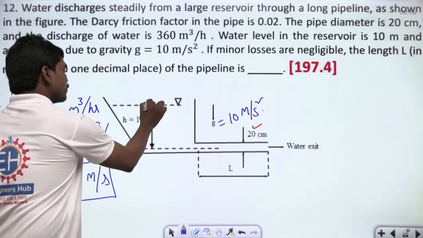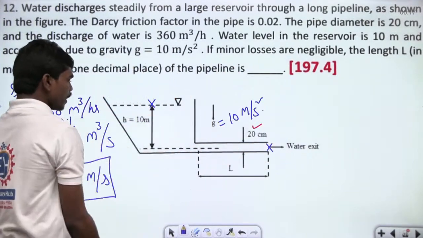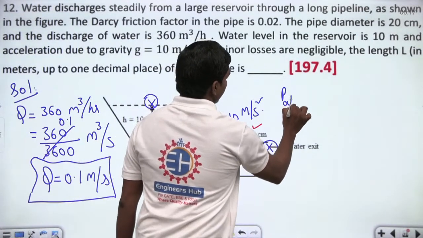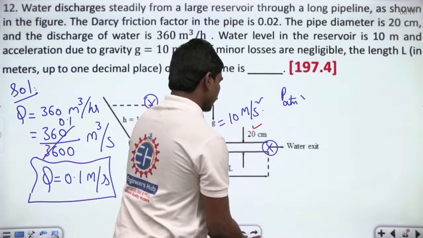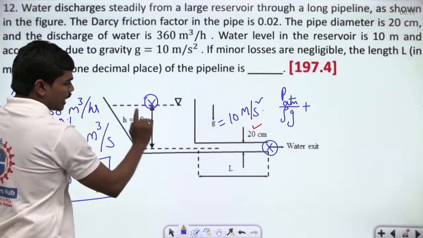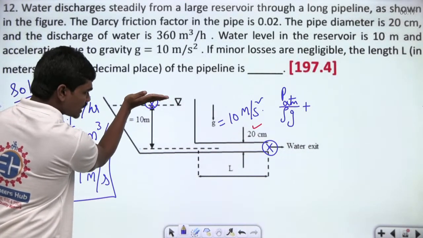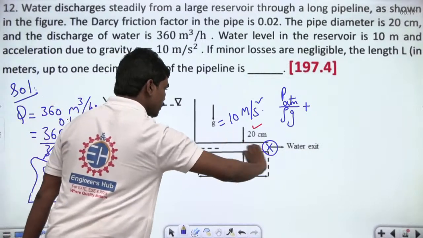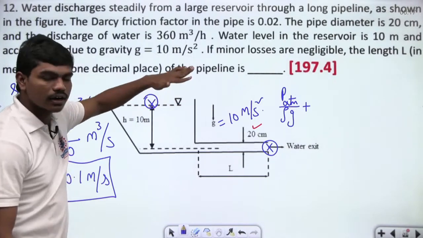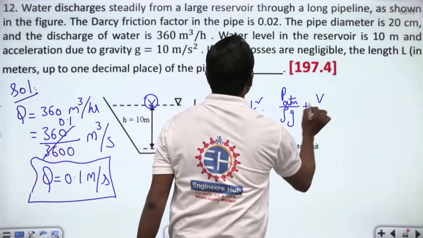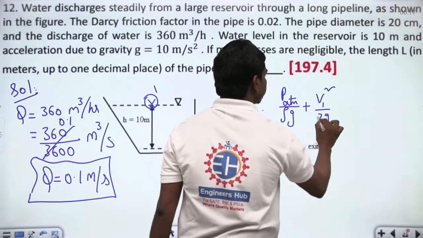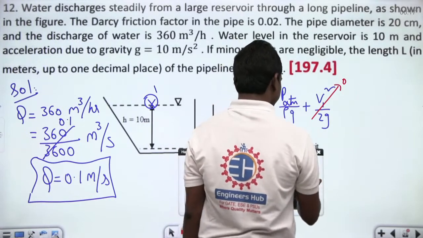Next, if you apply Bernoulli's equation at these 2 points, which are of interest, this point and this point, then P atmosphere by rho g plus, at the free surface, as fluid goes on, the velocity at which this level decreases will be very small, correct? Even though fluid comes with high velocity here, the velocity at which this level comes down will be very less. So if you call these points 1 and 2, we can assume v1 square by 2g, with v1 very small, is 0 anyhow, plus z1.